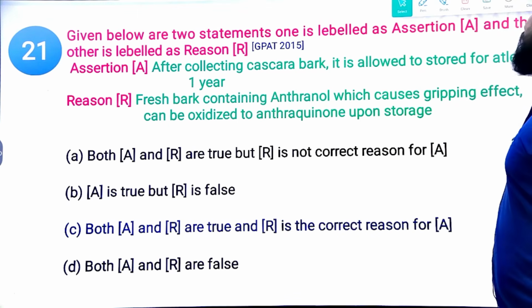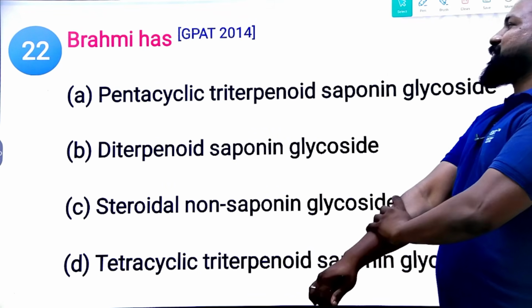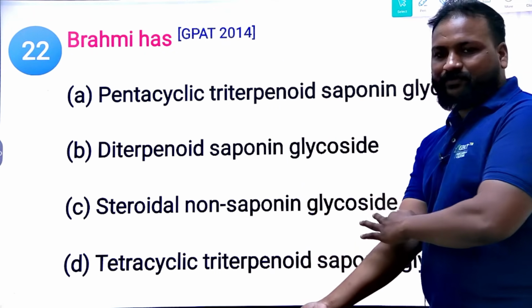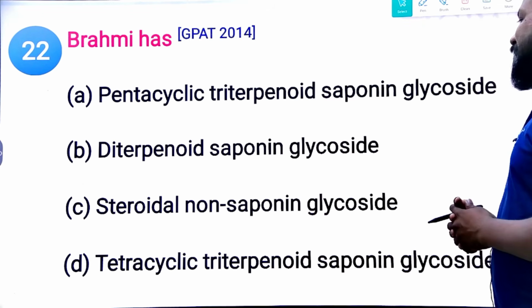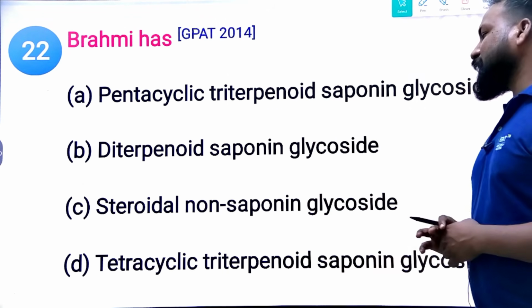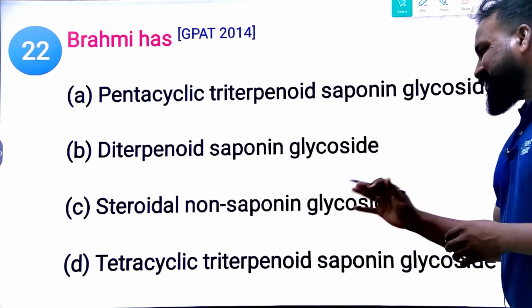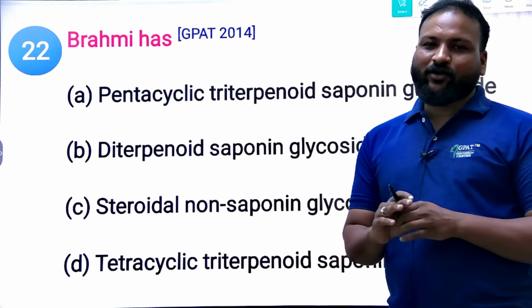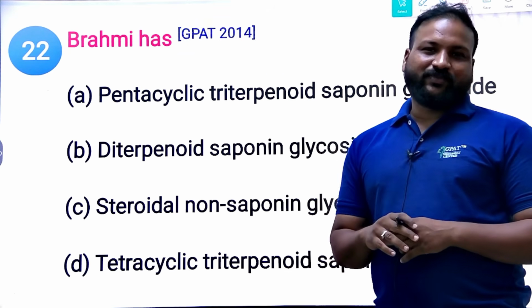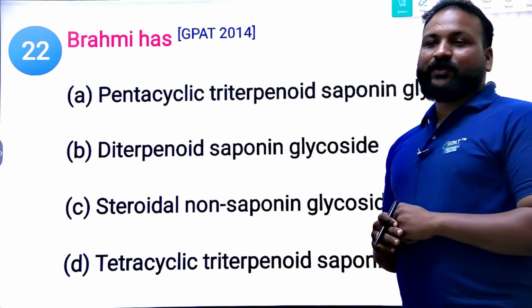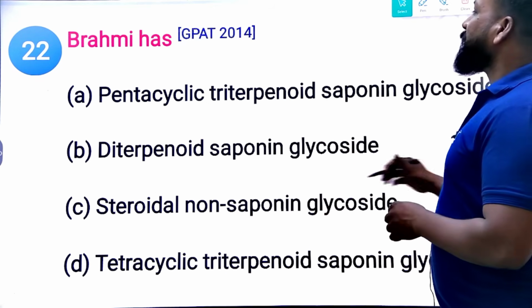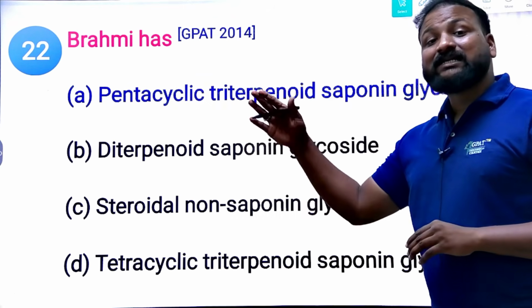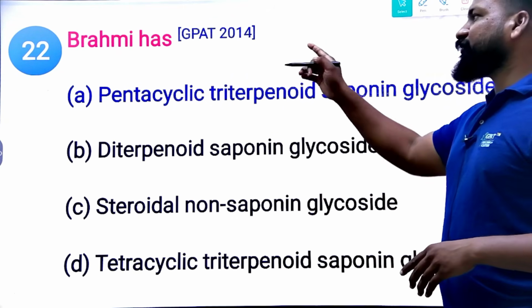GPAT 2015 question. Next, Brahmi has pentacyclic triterpenoidal saponin glycoside, triterpenoid saponin glycoside, steroidal non-saponin glycoside, or tetracyclic triterpenoid saponin glycoside. Brahmi means it's a plant drug, not a comedian. Not a great comedian, Brahmi is a plant name. Tell me which type of glycoside it is. Brahmi is a pentacyclic triterpenoidal saponin glycoside. 2014 question.